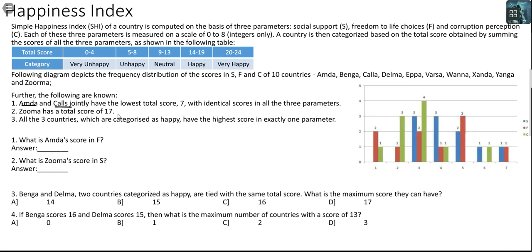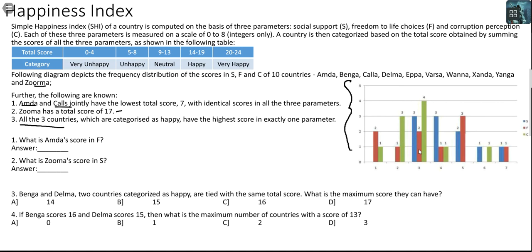Zuma has a total score of 17. Should have been Zurma, but it says Zuma, not a problem. This has a total score of 70. All the three countries which are categorized as happy have the highest total score in exactly one parameter. And you also have the graph.